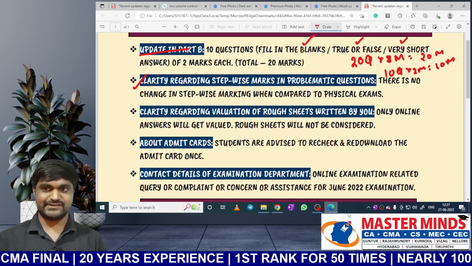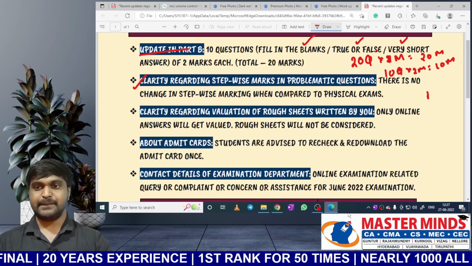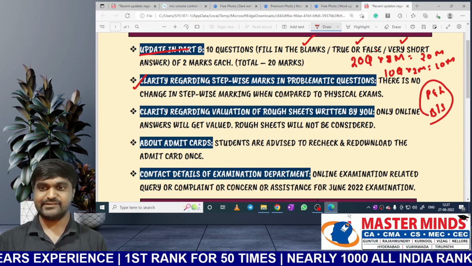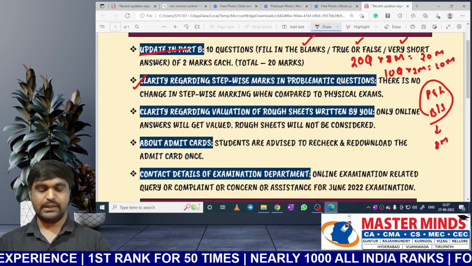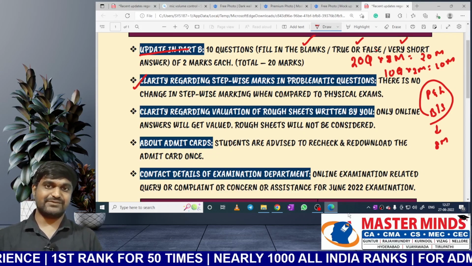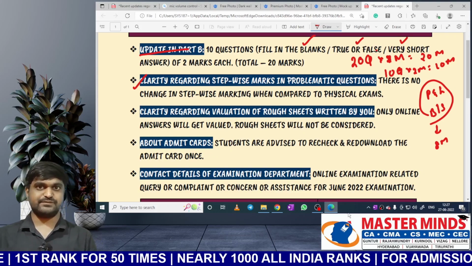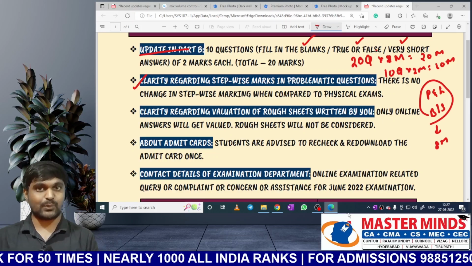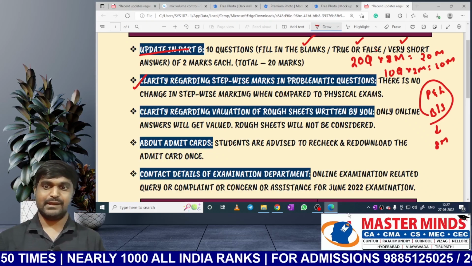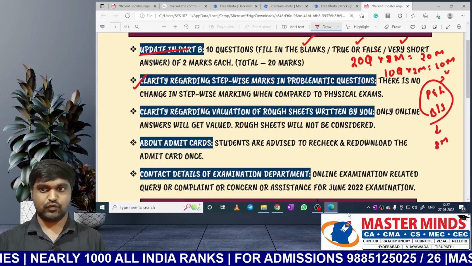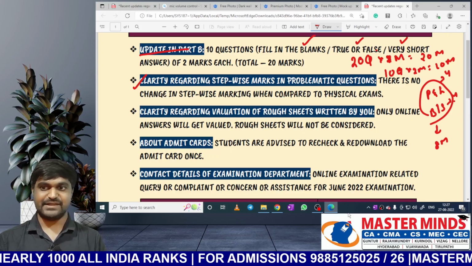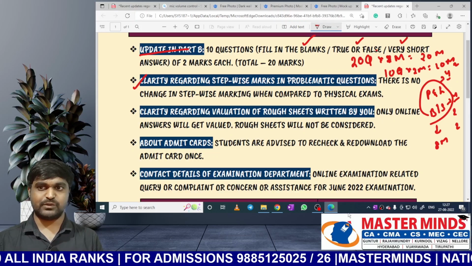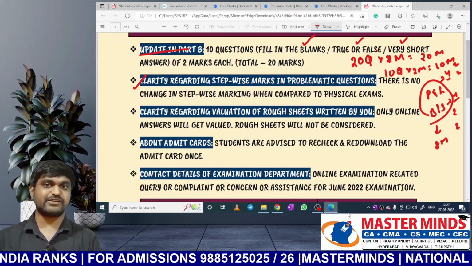For example, there is a question like this: you need to prepare the P&L account as well as the balance sheet, and this question is asked for 8 marks. Previously, you needed to prepare the P&L account and balance sheet, and the valuer would value your answers and provide stepwise marking. For the P&L account 4 marks, for the balance sheet 4 marks. In the balance sheet, for liabilities 2 marks and for assets 2 marks. In the P&L account, for incomes 2 marks, for expenses 2 marks. Like this there will be stepwise marking.